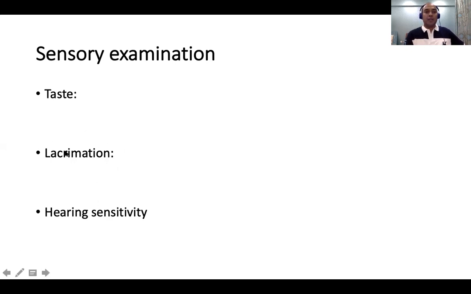Lacrimation: if you remember the nerve pathway I told you, tear, hear, taste, and face. So if the lacrimation is affected, or the eye tearing is affected, it means that the lesion is very much proximal in the facial canal. It is at the upper portion. So that can be a clue whether the geniculate ganglion is involved. And if lacrimation is lost, it's also important that we keep the eyes moist by putting lubricants. Otherwise, there can be a chance of a corneal injury.